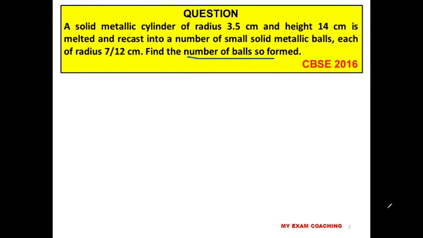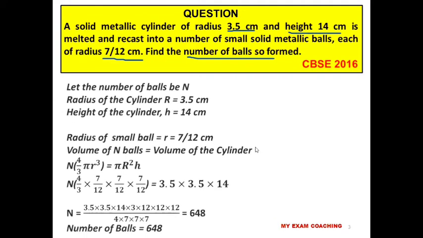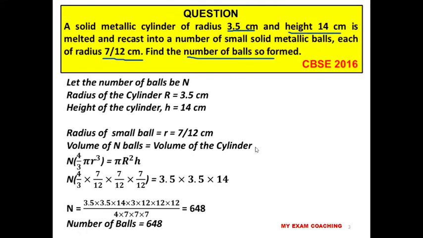What are the things given here? A solid cylinder of radius 3.5 centimeter, height 14 centimeter, and radius of the small ball 7 by 12 centimeter. Using this information, we need to find out how many balls we can make. Okay, so we can solve it like this. Let the number of balls be n, and the radius of the cylinder r is equal to 3.5 and height of the cylinder 14. Radius of the small ball r is equal to 7 by 12 centimeter.